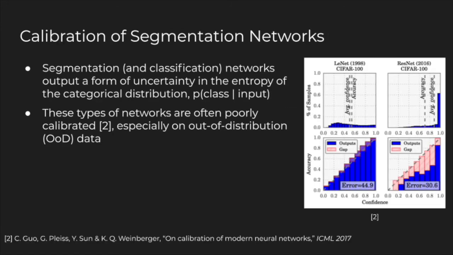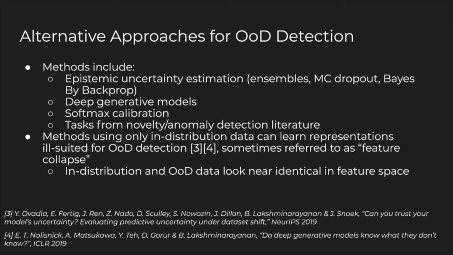Classification and segmentation networks naturally output a form of uncertainty in terms of the entropy of the categorical distribution, relating to how similar the classification scores are for each class. Unfortunately, this measure can be poorly calibrated in the sense that it correlates poorly with the achieved accuracy of the network. This effect is particularly pronounced on out-of-distribution inputs and of course on adversarial examples.